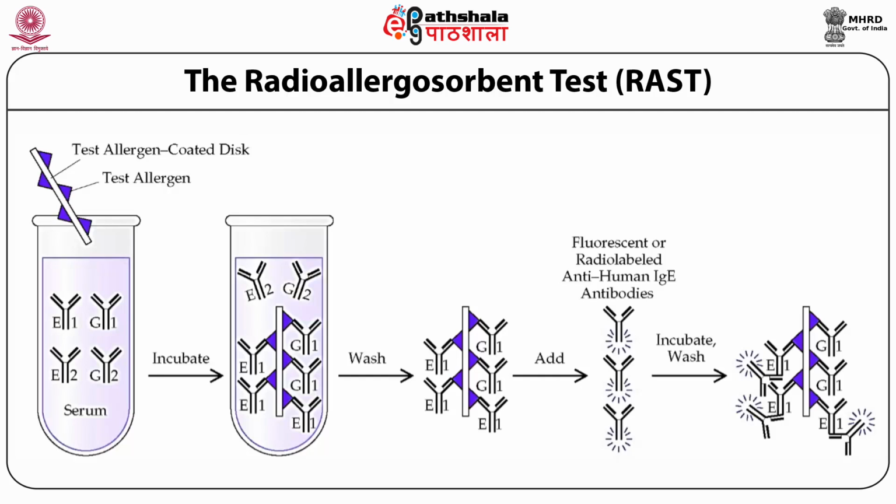In this case, the radiolabeled ligand is the immunoglobulin against human IgE. RAST is a valuable method to detect allergy against a suspected allergen. The various steps for the RAST are shown in this figure.